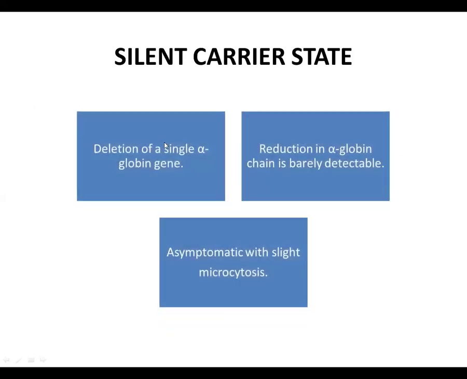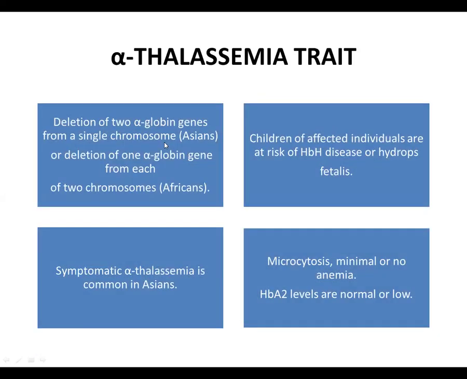In the silent carrier state, there is deletion of a single alpha globin gene, which results in a reduction in alpha globin chain, but this is barely detectable. So the individuals are asymptomatic with a slight microcytic picture. In alpha thalassemia trait, there is deletion of two alpha globin genes from a single chromosome or deletion of one alpha globin gene from each of the two chromosomes. The children of affected individuals are at risk of hemoglobin H disease or hydrops fetalis, so genetic counseling is required.